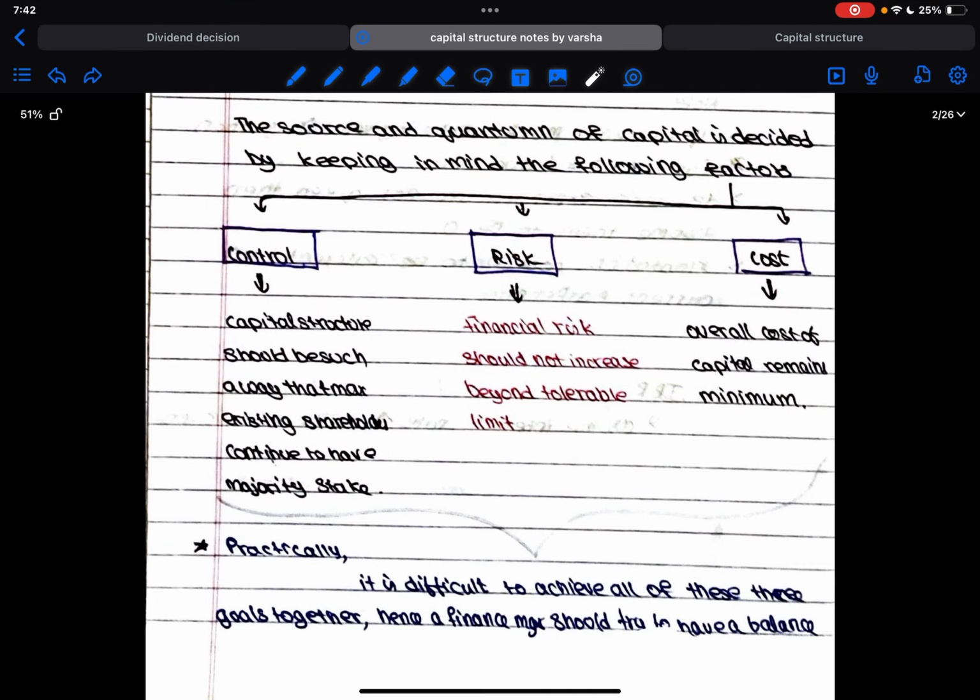Okay. So how is this related to capital structure? The source and quantum of capital is decided by keeping in mind the following aspects. What are they? Control, risk and cost. Why is control important? Because capital structure should be such a way that the maximum contribution comes from existing shareholders, who hold the majority stake. Why is it so? Because the more we have from the existing stakeholders, our control is not diluted.